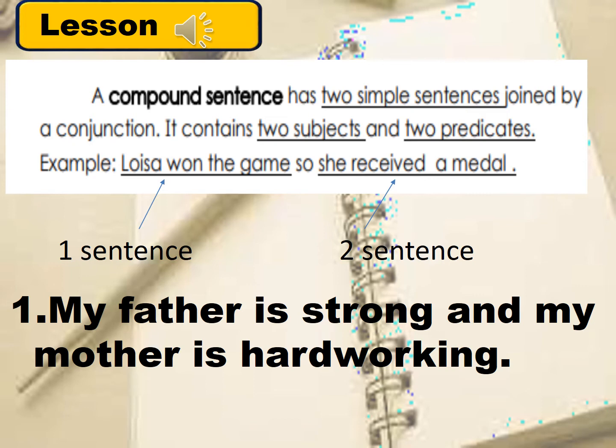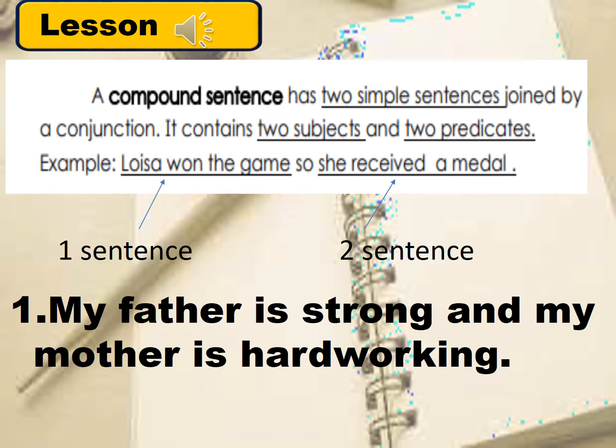As we can see in the example, the first sentence is Louisa won the game. And the second sentence is she received a medal. And between the two sentences, there is the word so. And so is a conjunction.